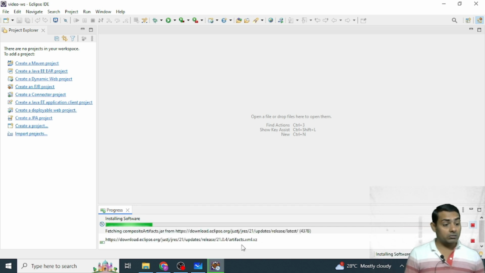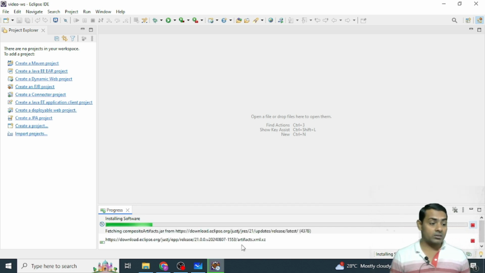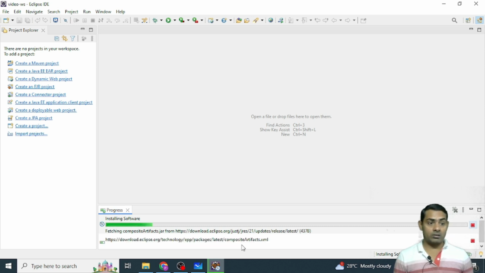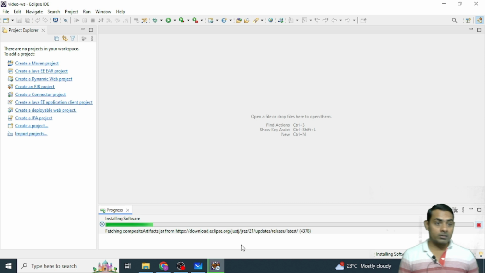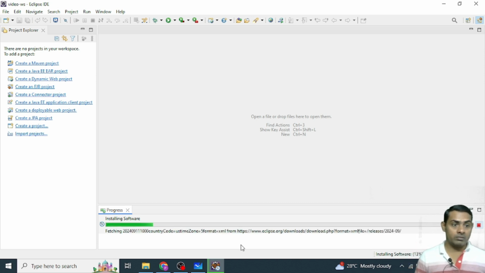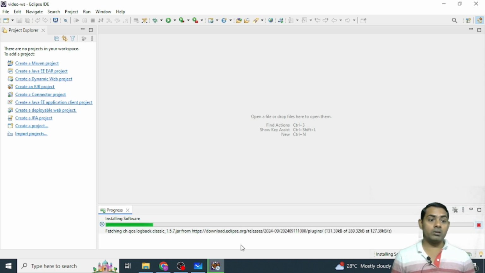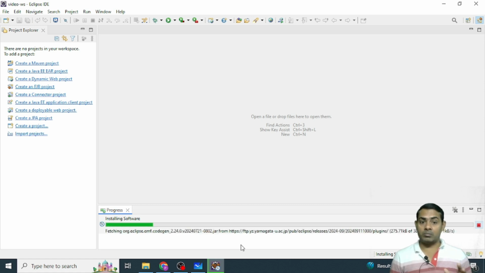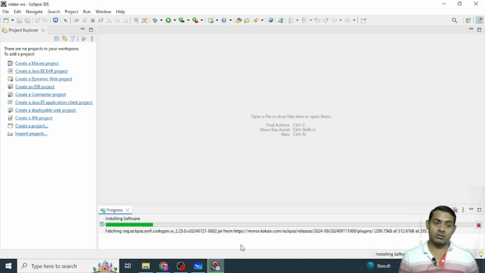If you are going to add this STS plugins, then the internet is mandatory. Without internet we can't do anything. Either mobile internet, but if you have Wi-Fi then that's very good. If you have high speed internet, it will take very less time. But if you have slow speed internet, then it will take some time. So we have to wait. It will take up to 5 to 10 minutes here.